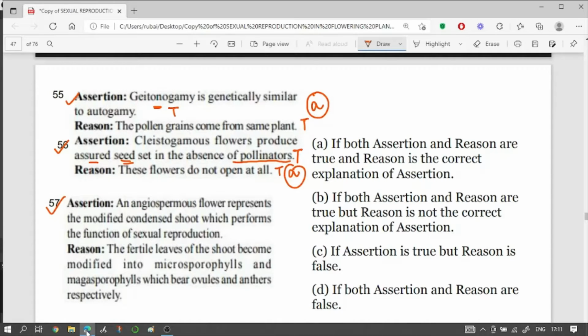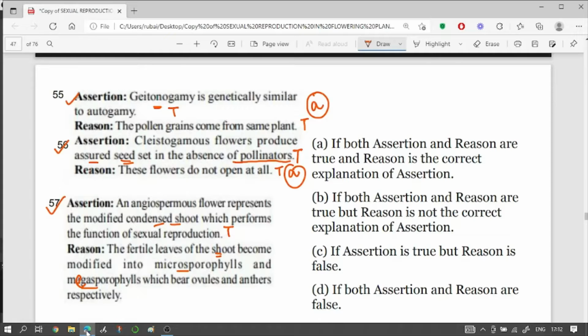An angiosperm flower represents the modified condensed shoot which performs the function of sexual reproduction. This is a true statement, isn't it? But let's read the reason. The fertile leaves of the shoot become modified into microsporophylls and megasporophylls, which bear ovules and anthers respectively.